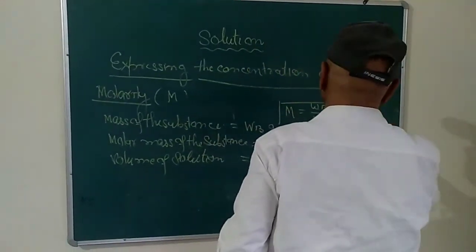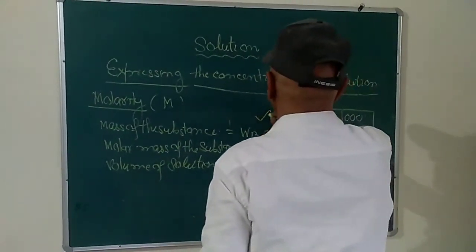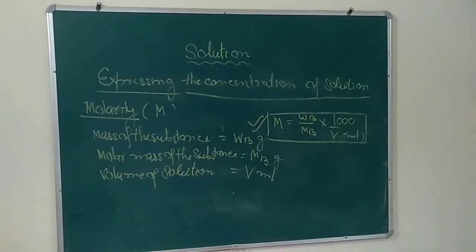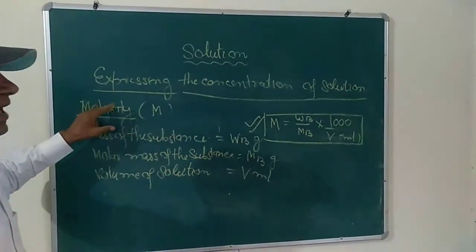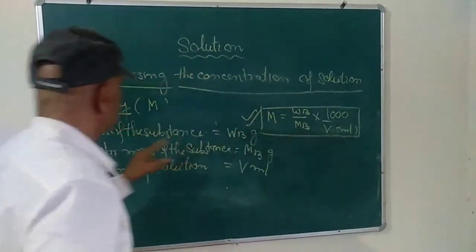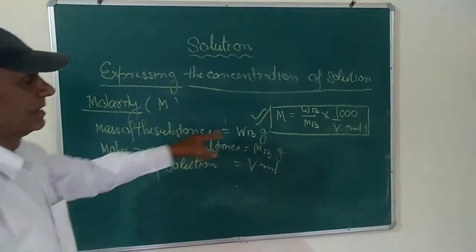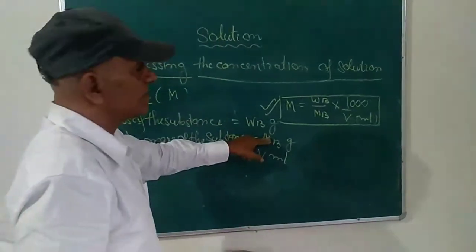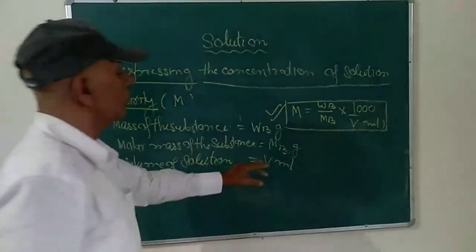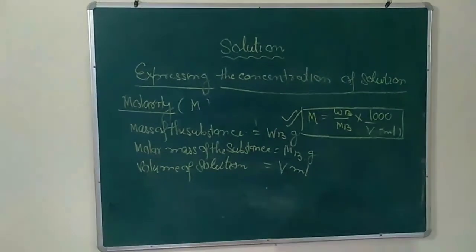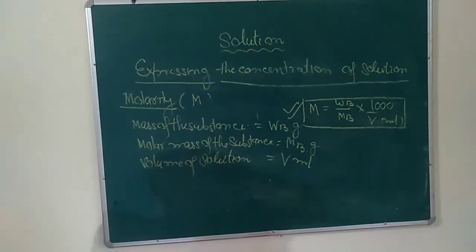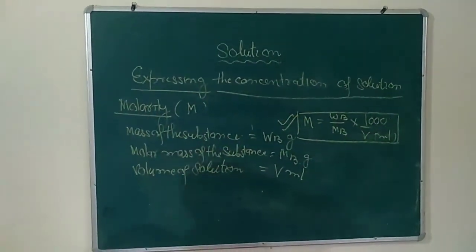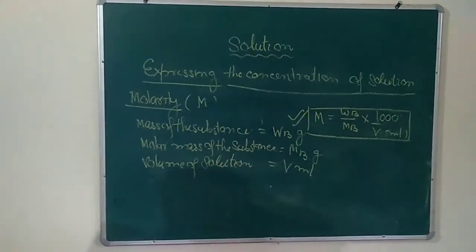Remember this formula to find out the molarity directly; it is a very important formula. Where M stands for the molarity, WB stands for the mass of the substance, MB stands for the molar mass of the substance, and V stands for the volume in milliliter. Then easily you can find out the molarity of the solution if you know the mass of the substance in gram present in a certain volume of the solution.